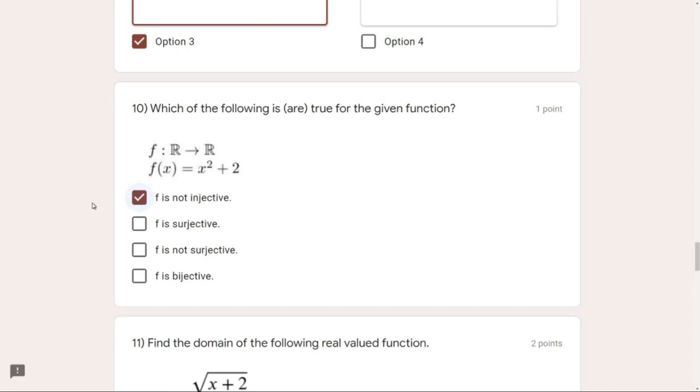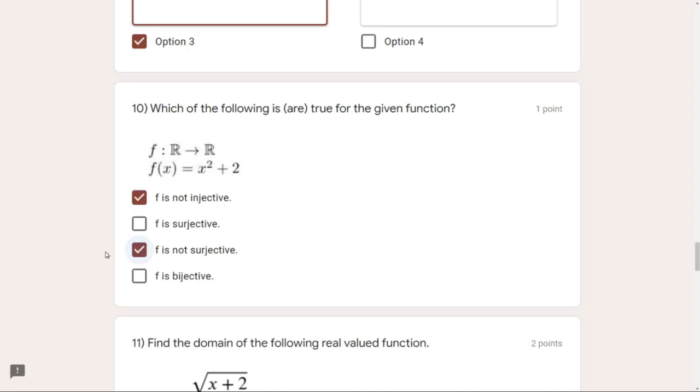So in this case, we have x squared plus 2, and anyhow we are remaining with plus or minus y. But that is not exactly y, which means we don't want that. So it should not be positive of y. It is not surjective, right? Yes, it is not surjective. That means this third option is correct. The second one is not.